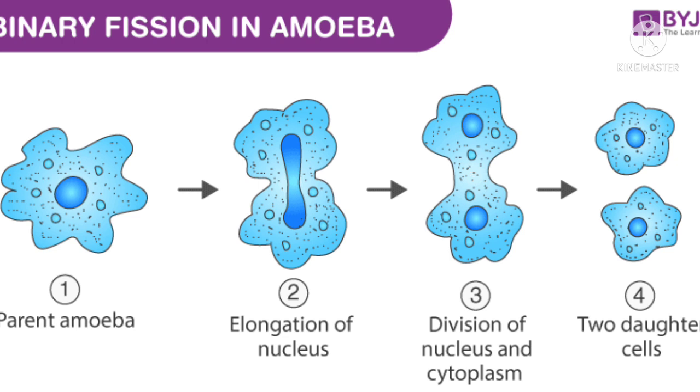One becomes 2. Binary fission means division. So the body of amoeba is split into 2 young amoeba. So there is no question of a parent here; both are daughter cells which develop into young ones.